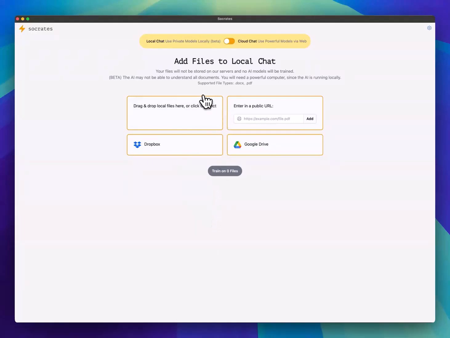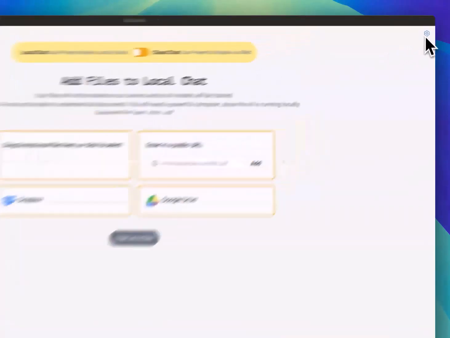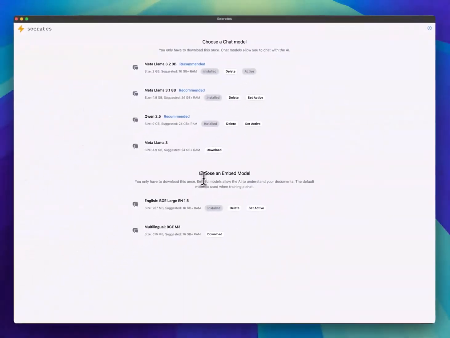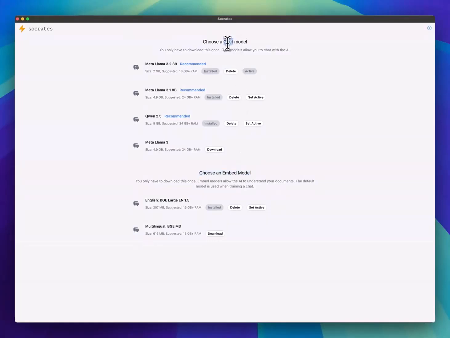So the drawbacks of this are that the AI will be slower to respond than AI cloud models because you need a more powerful computer. But you also get more control with the type of outputs you want by choosing the models you want. And to chat locally, you'll need two different models. So you'll need an embed model and you'll need a chat model. So if you're working primarily off English text, I recommend using the English embed model. Otherwise, use the multilingual model.